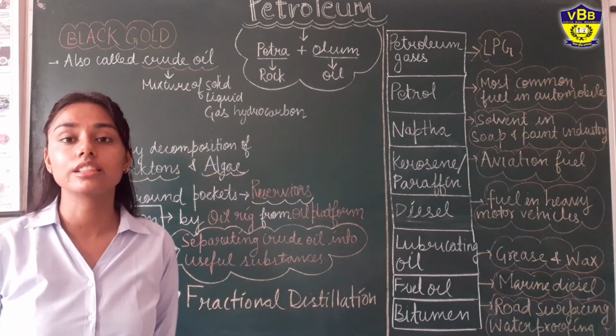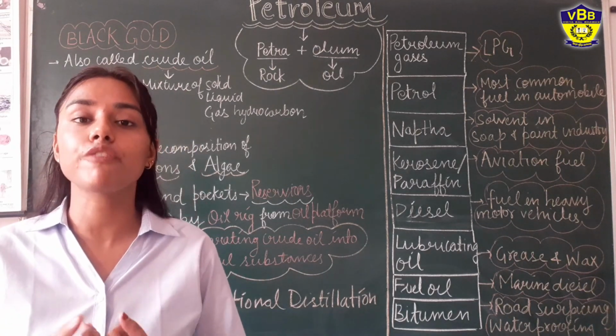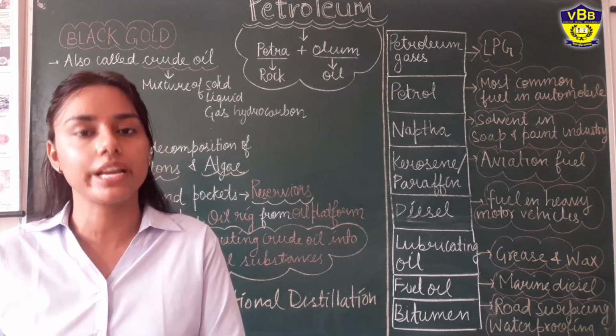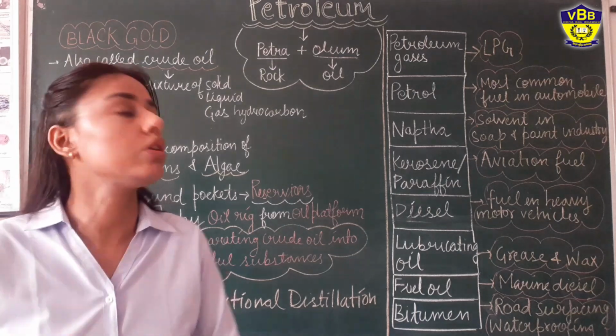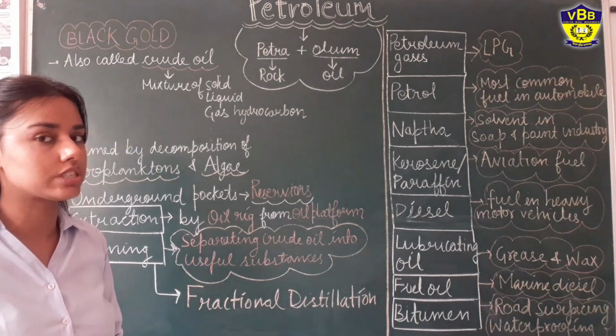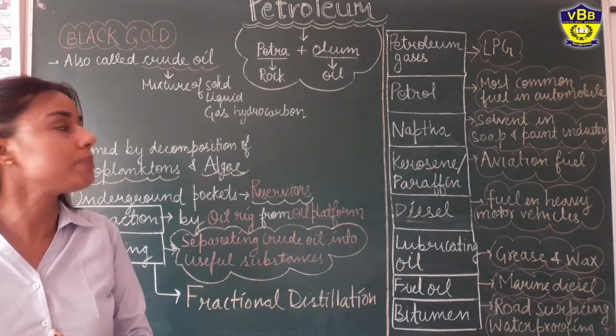Students, today let's learn about petroleum. As we know, petroleum is a fossil fuel, that is, it is a fuel made out of organic matter. Petroleum is also called black gold because of its various uses. It is extensively used by humans for many purposes.